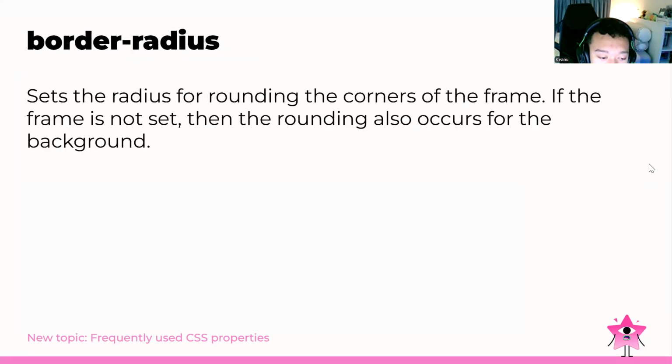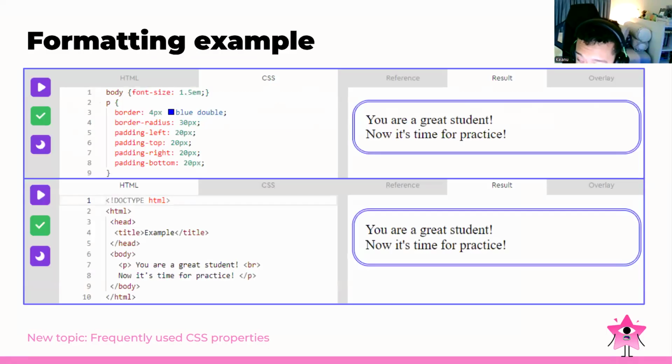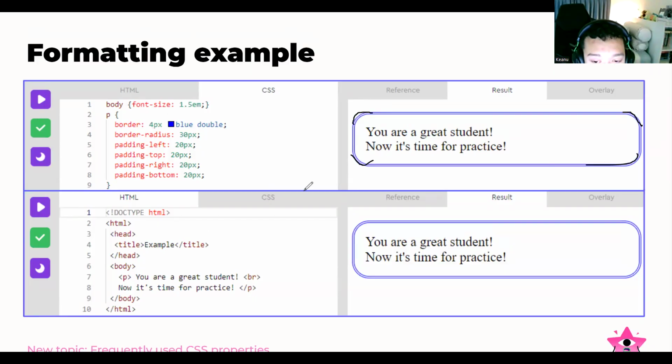And then for radius, we can set the radius for rounding the corners of the frame. If the frame is not set, then the rounding also occurs for the background. As you can see, we can make the border radius 10. It will round our corner because we are setting the border radius to be 30 pixels. When we don't set it, it will just be a rectangle because we are not setting the rounding corner. So that's the purpose of the border radius.